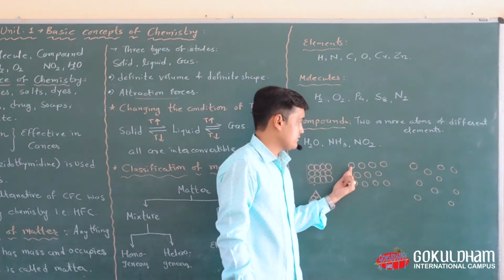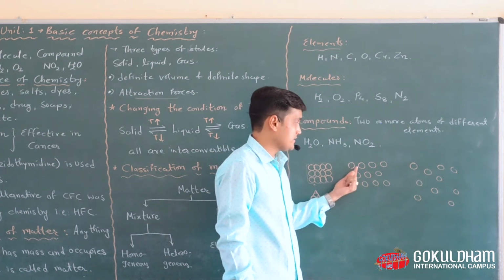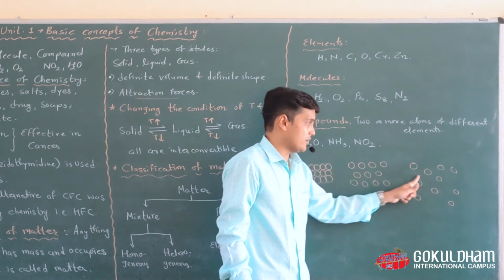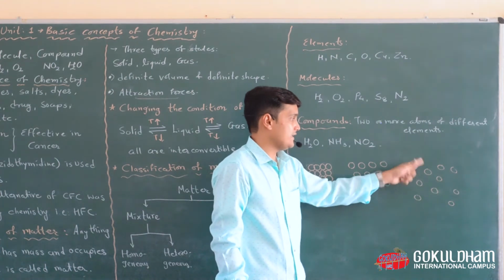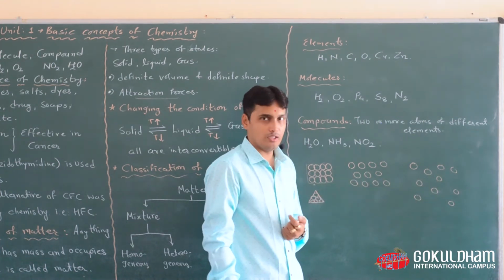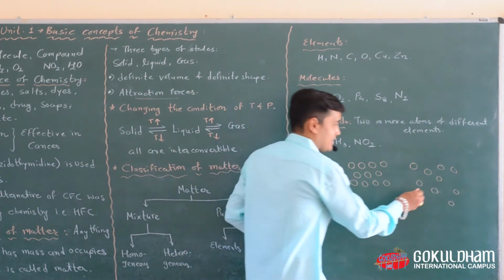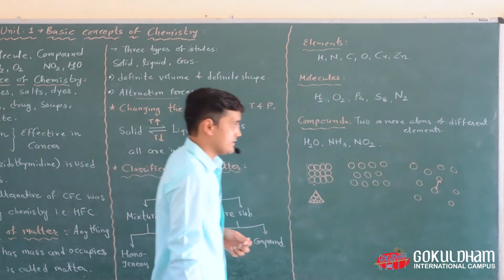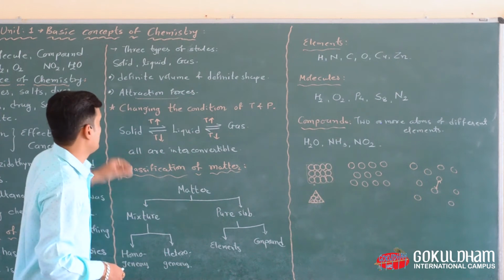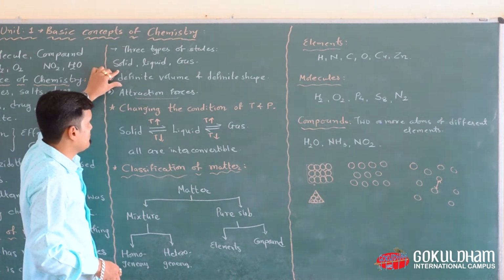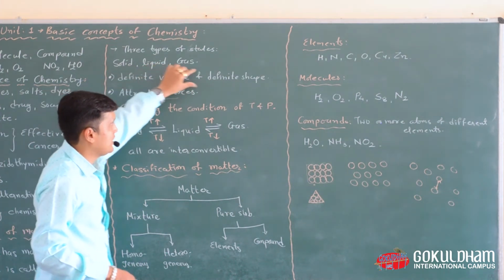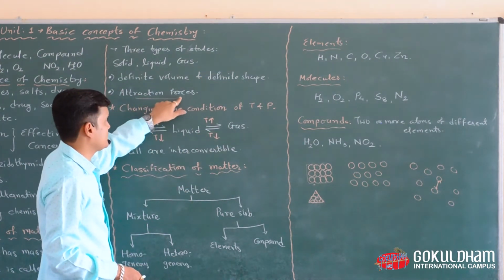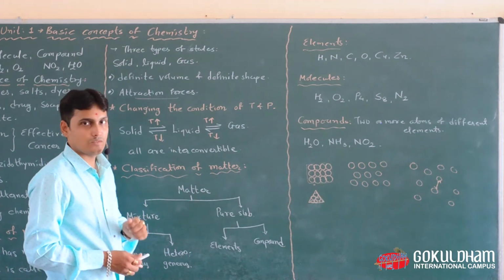In liquid the distance between two particles is greater than in solid, and in gaseous molecules there is a lot of space between the two molecules. That means the attraction forces between these particles are very low. So we can say that gases have neither definite volume nor definite shape, and the attraction forces in gases are very low.